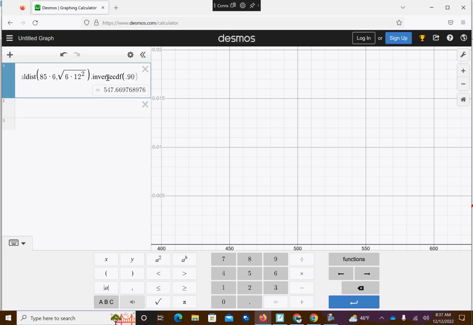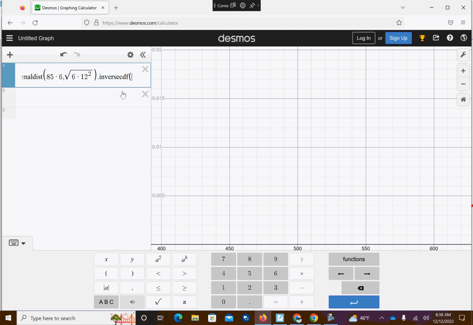So that would mean that if you had 6 apples that were in the 90th percentile, those 6 apples would weigh 547.68 grams, or 6, 7 grams. Okay. And then what percentage of the apples will be less than 500?